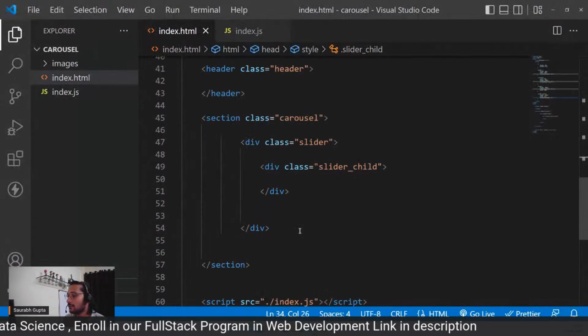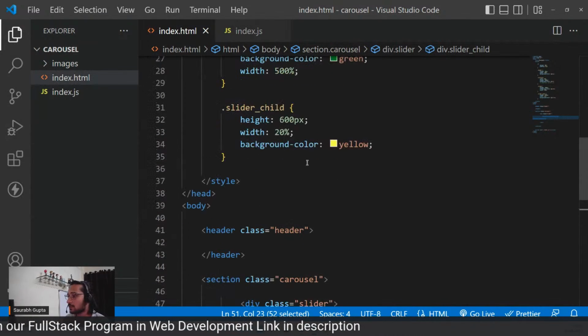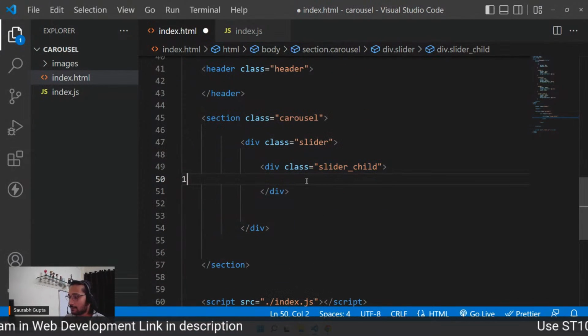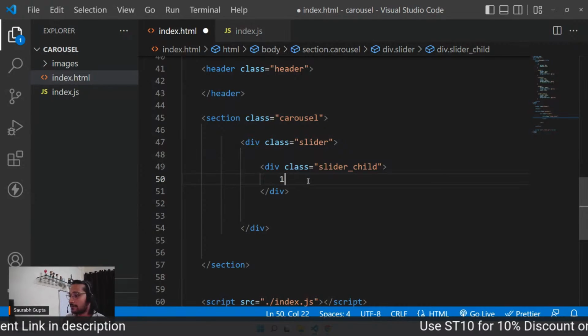And now, if you want, you can create as many children as you want. So let me also put some content in it, like 1.